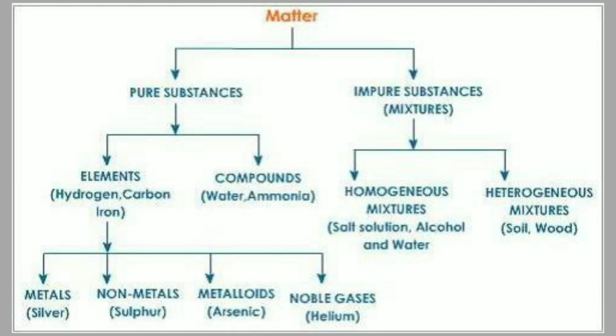Dear students, before starting that, we should know something about what matter is. Matter is actually a substance which is subdivided into two categories. One is pure substances and the second one is impure substances. And we put metals and non-metals in the pure substances category. Why? Because they are made up of a single kind or same type of atoms. That's why metals come in the pure substances category.